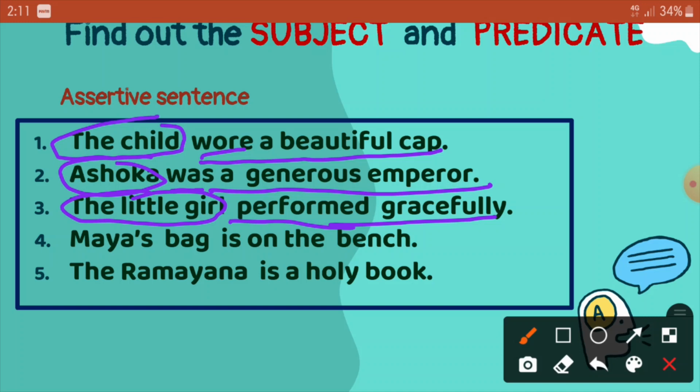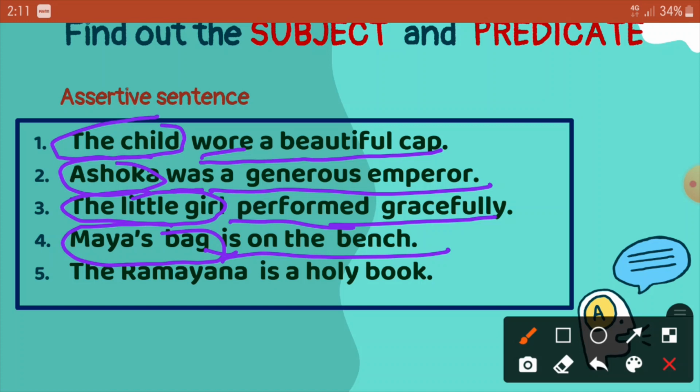Next sentence, Maya's bag is on the bench. Here, what is the verb? The verb is "is". So if you remember, I had told at the time, to identify the subject, first we need to ask a question before the verb. And at the same time, the question can be what or who. So here you can ask a question, what is on the bench? Maya's bag is on the bench, so that is the subject. Is on the bench is the predicate.